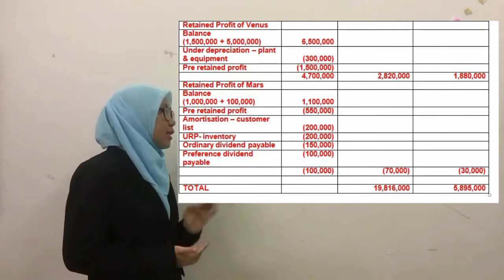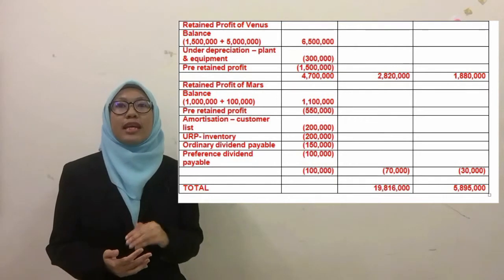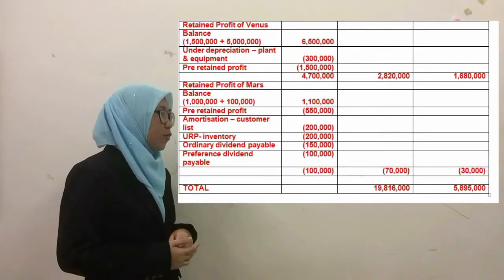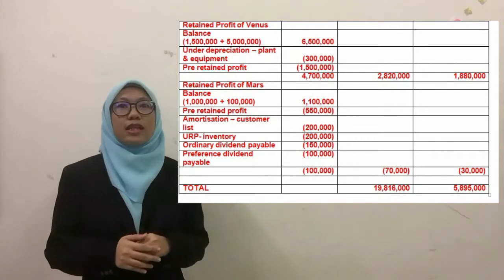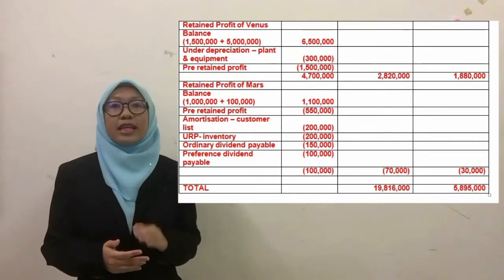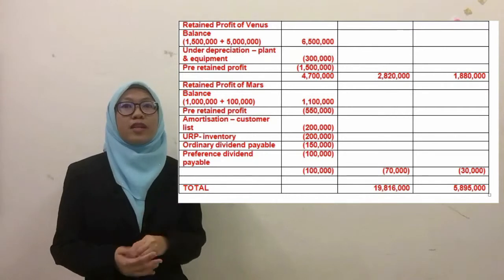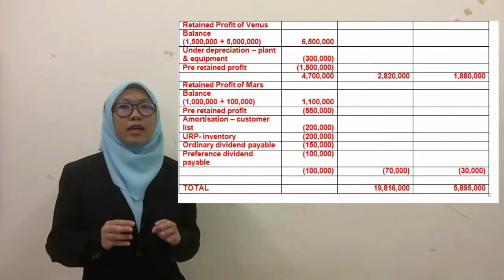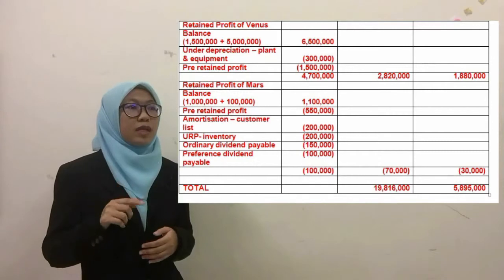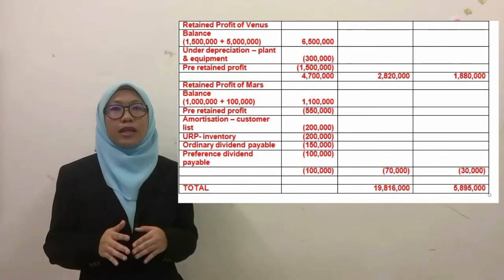Okay, for the retained profit of Mars, we get 100,000 and we get a loss of 100,000. Since Mars is also a subsidiary of Mercury, we should apportion it 70% for group retained profit and 30% for the NCI. And since Mars has an ordinary dividend, we should minus it in the retained profit.